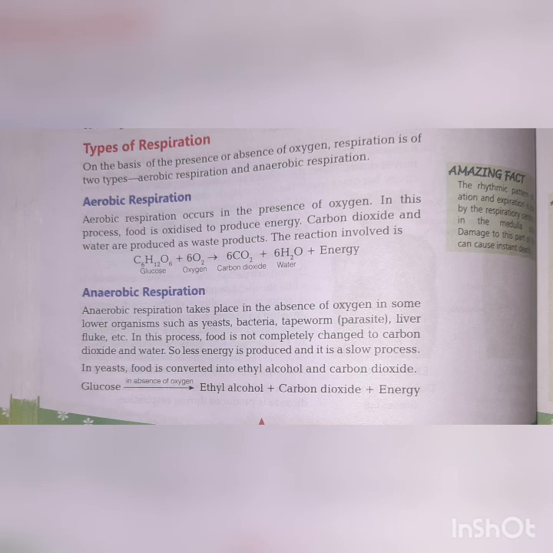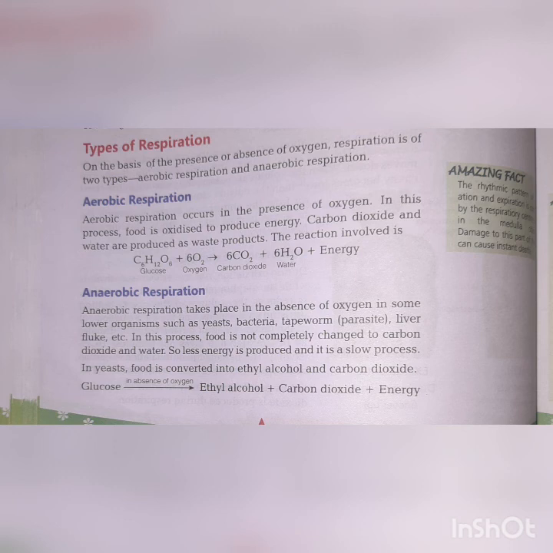On the basis of presence or absence of oxygen, respiration is of two types, aerobic and anaerobic. Now the classification in this type of respiration is done on the basis of presence or absence of oxygen. Aerobic respiration occurs in the presence of oxygen. In this process, food is oxidized to produce energy. Carbon dioxide and water are produced as waste product.